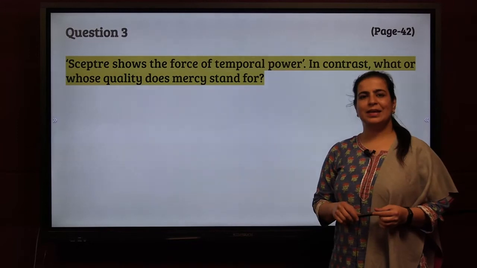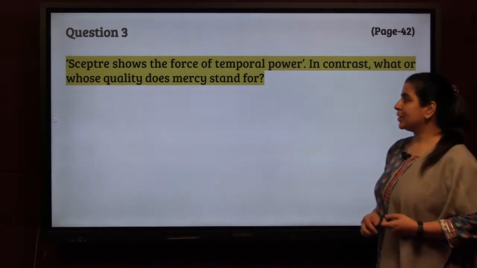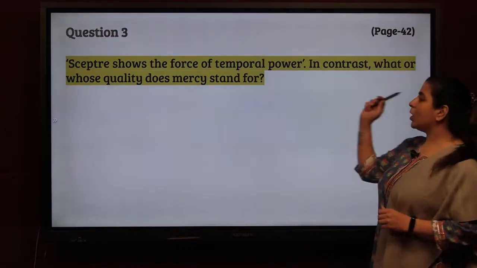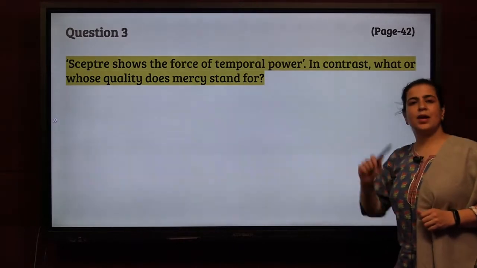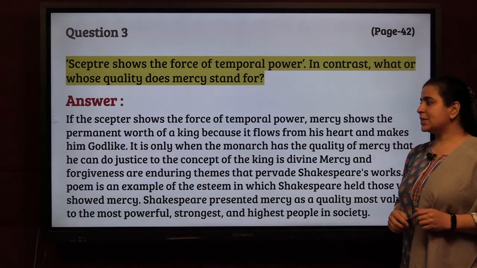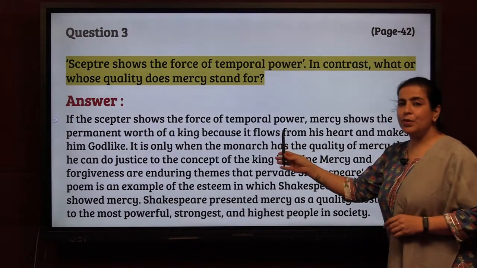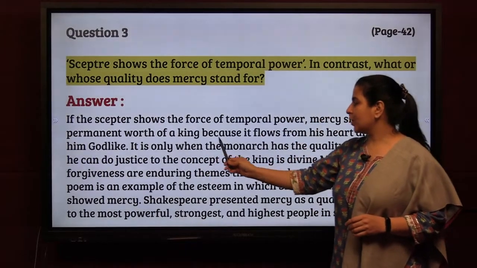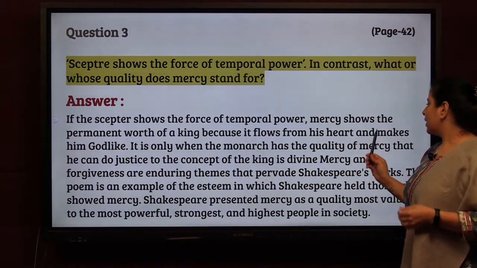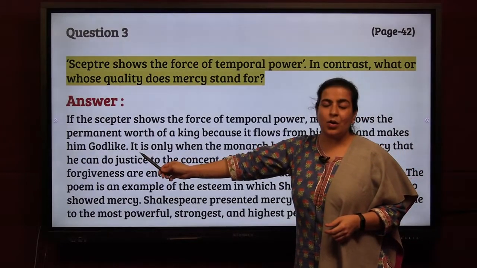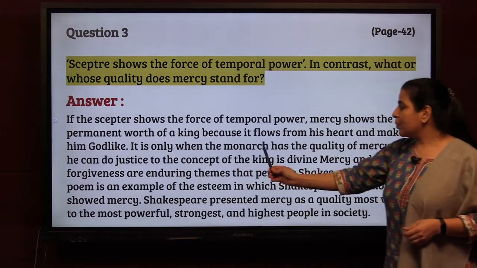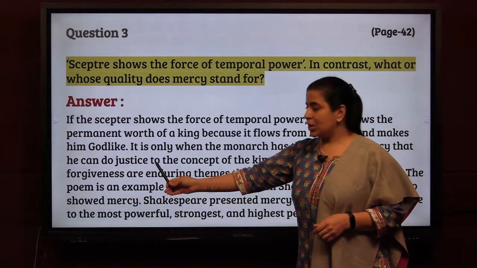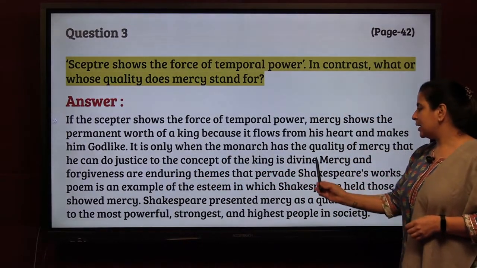Let's go to question number 3 now. Scepter shows the force of temporal power. In contrast, what or whose qualities does mercy stand for? If the scepter shows the force of temporal power, which is worldly power, mercy shows the permanent worth of a king because it flows from his heart and makes him godlike. It is only when the monarch, the ruler, has the quality of mercy that he can do justice to the concept of the king as divine.